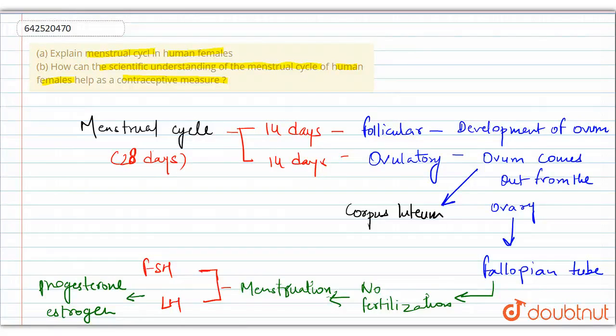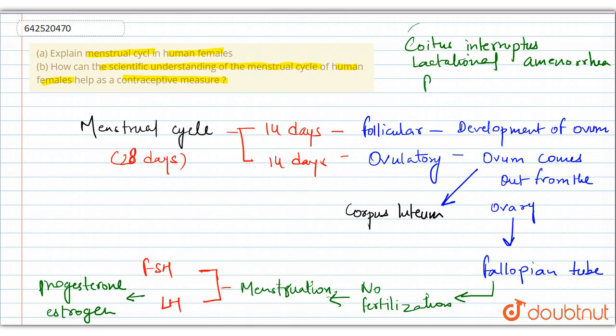And the question is asking how this whole understanding of the menstrual cycle will help us to understand the contraceptive measures. So first of all, if we talk about the natural ways of contraception, like coitus interruptus, this is a natural method. If we talk about lactational amenorrhea, this is another natural method of contraception. And if we talk about periodic abstinence, these are the natural methods of contraception.